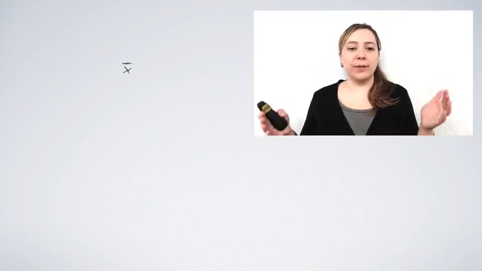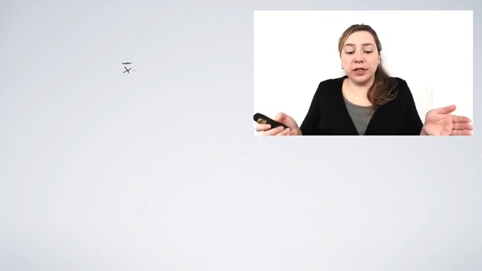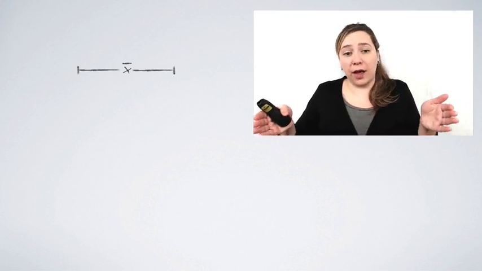So, based on this one sample's mean, how can we figure out what this range of plausible values is going to be? Well, this one sample mean, x bar, is indeed our best guess for the unknown population mean. Therefore, any interval we construct should be constructed around that x bar that we know to be our best guess.